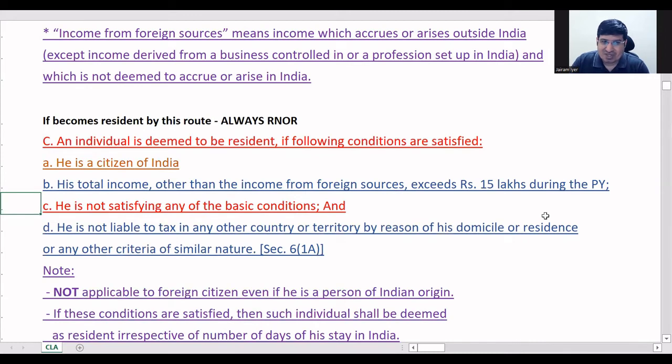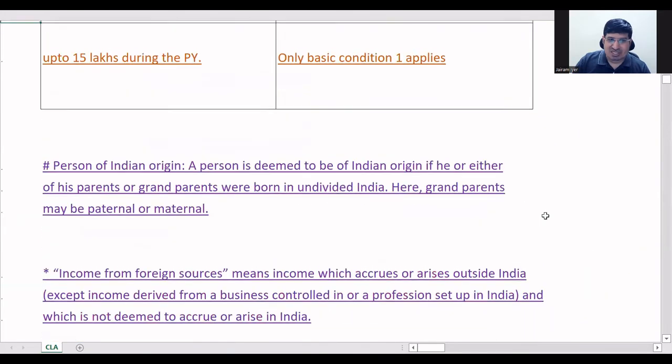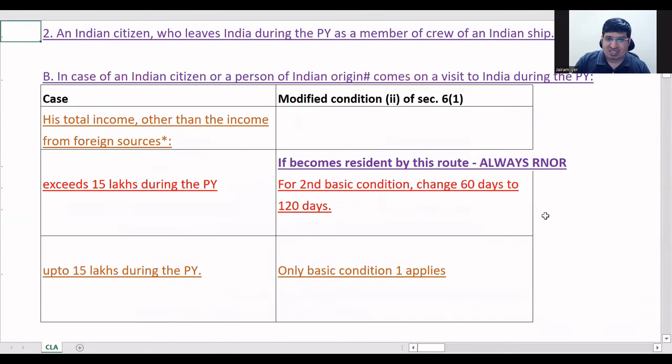then you have the second condition. So the second condition you were seeing, this one, 120 days. This you will only use specifically for a person who comes on a visit to India. An Indian person or person of Indian origin coming on a visit to India, not for any other case. Okay sir, I got confused in this case. Okay, no problem. Thank you, sir.